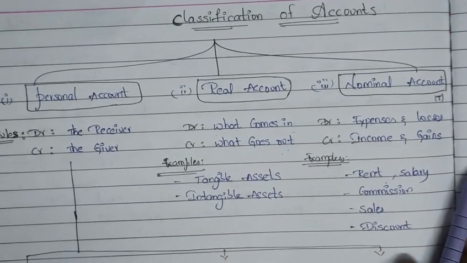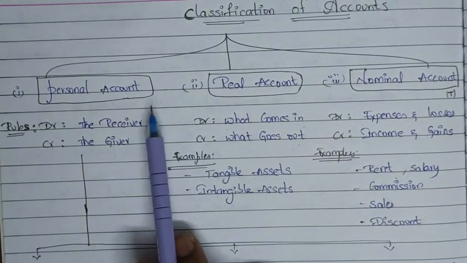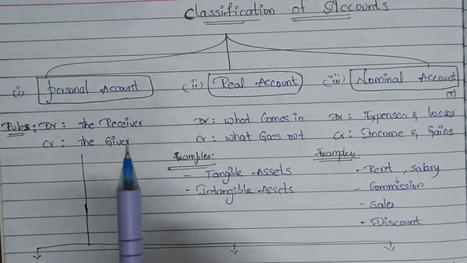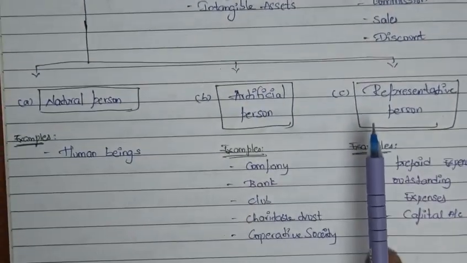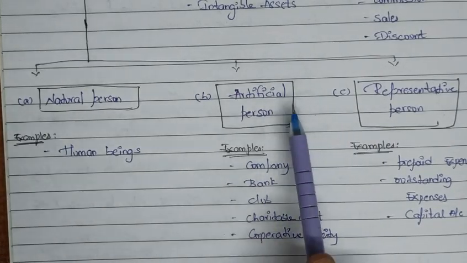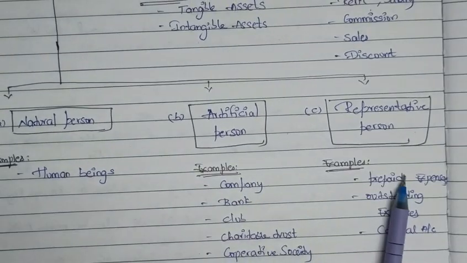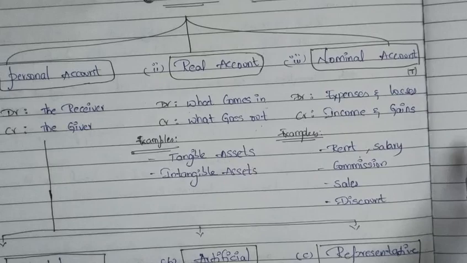Let's revise all the three accounts once. Number 1 is personal account. The rule is debit the receiver, credit the giver. These are related to the persons or the organizations. These are again categorized into 3. One is natural person, which are human beings, real persons. Second is artificial persons, which is a separate legal entity. And the third is representative person, which represents a group of persons.